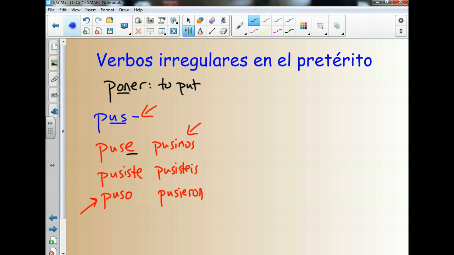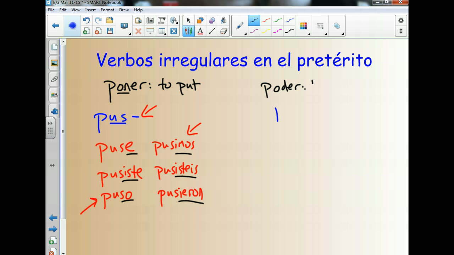Once again, we have our same endings that we saw with the other verb, with the verb caber, but the root is going to be different. All right. Otro verbo. El próximo verbo. Let's do another one on this slide here. The next verb is, you may have guessed it, the verb poder.